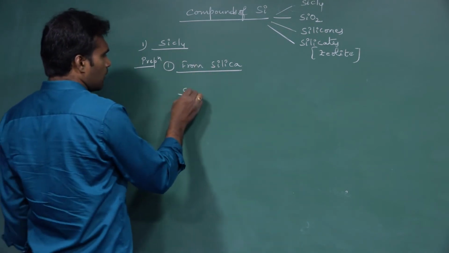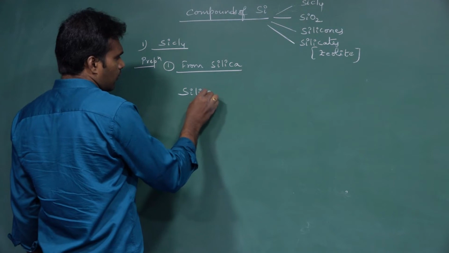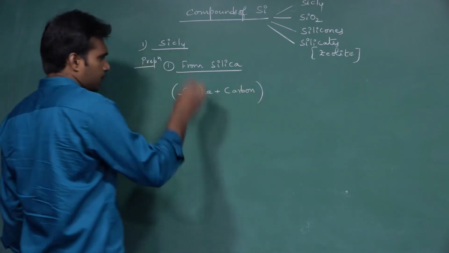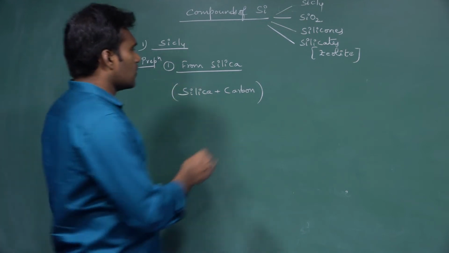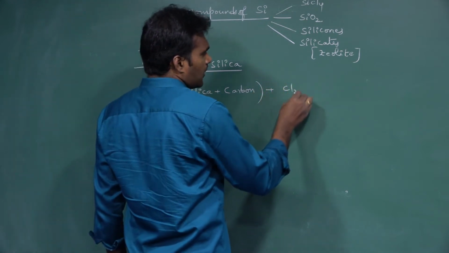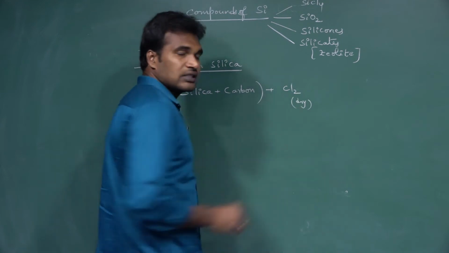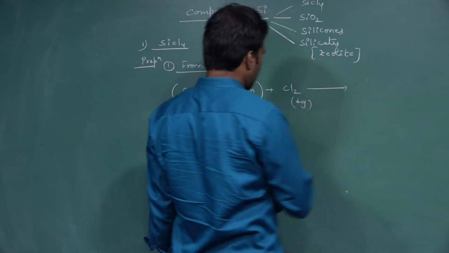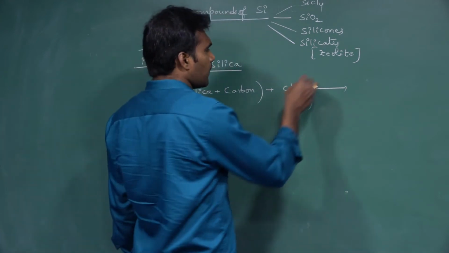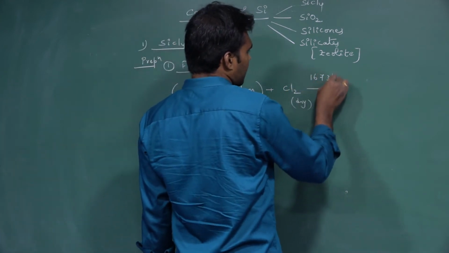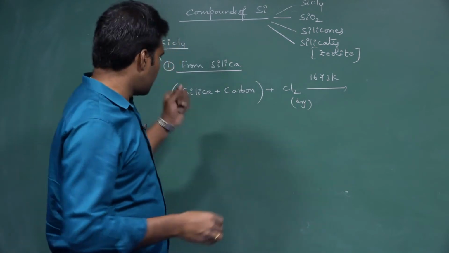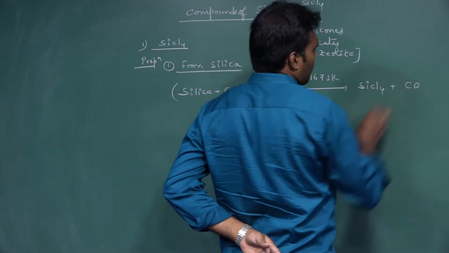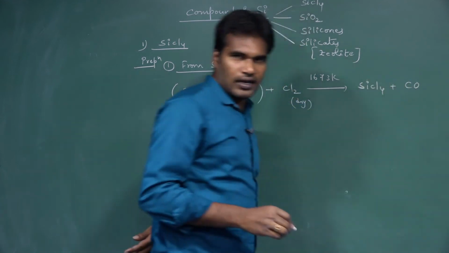To this mixture, if you pass dry chlorine gas at a temperature of 1673 kelvins, we get SiCl4 with carbon monoxide as a byproduct.